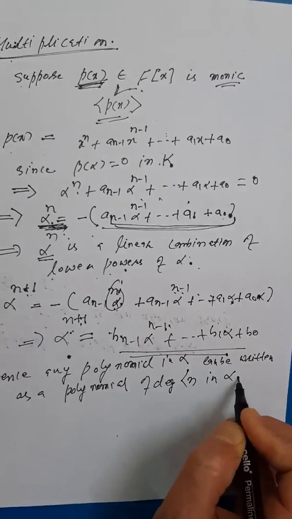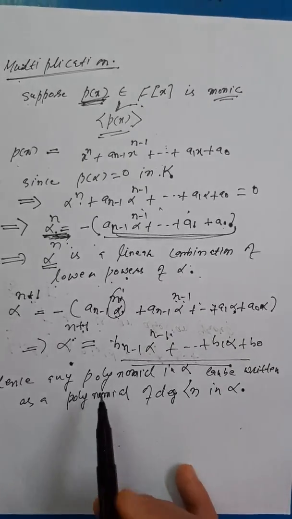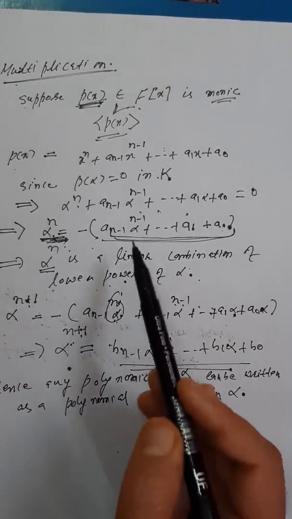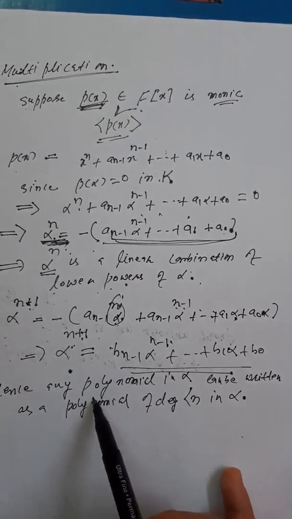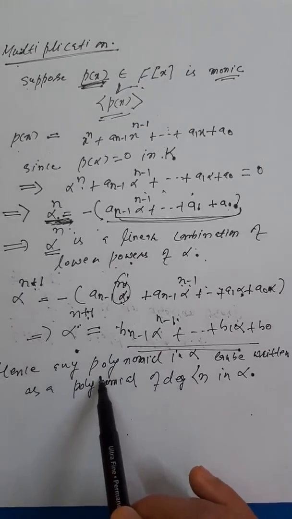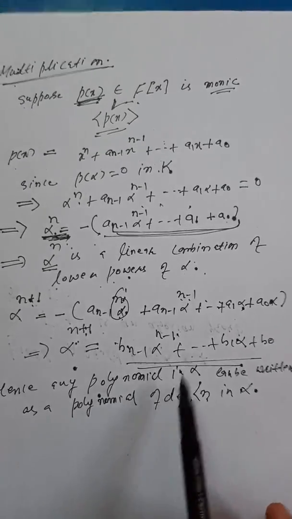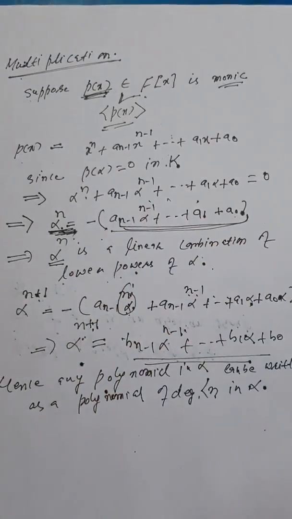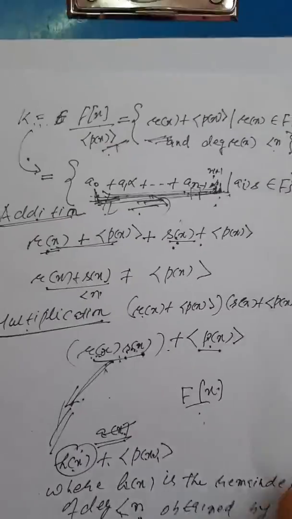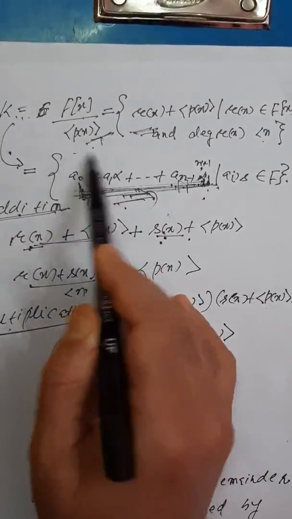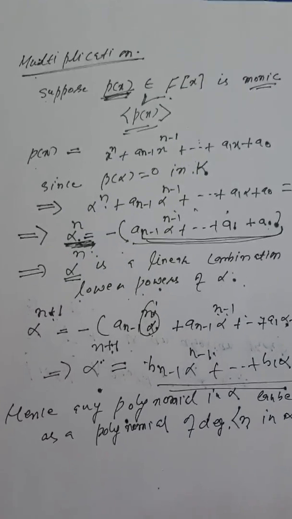Okay, so I will have no problem in multiplication also, because any polynomial in alpha I can write as a polynomial of degree less than n in alpha, and that polynomial would actually be a member of this field K. So I can summarize the whole discussion in the form of this corollary.